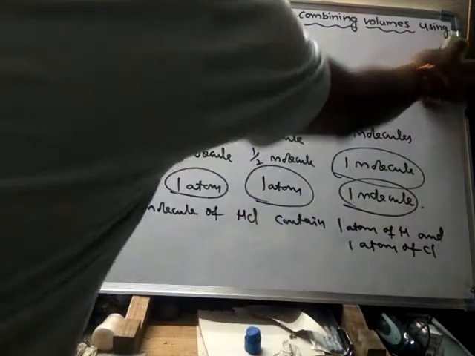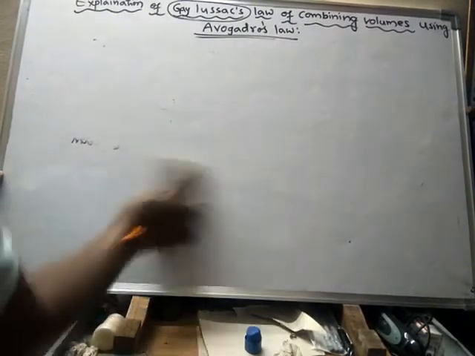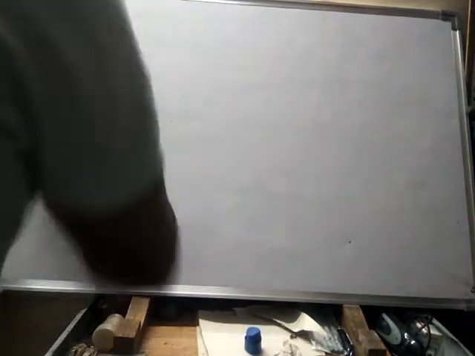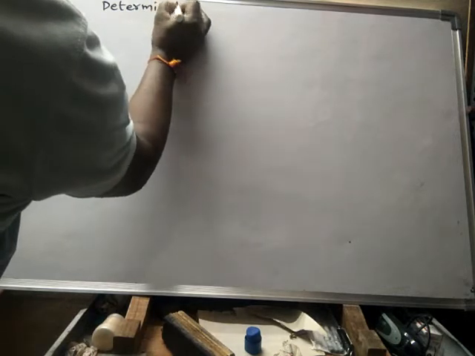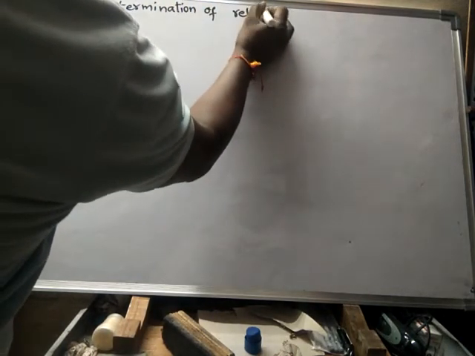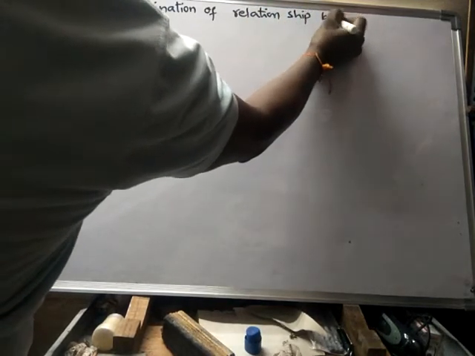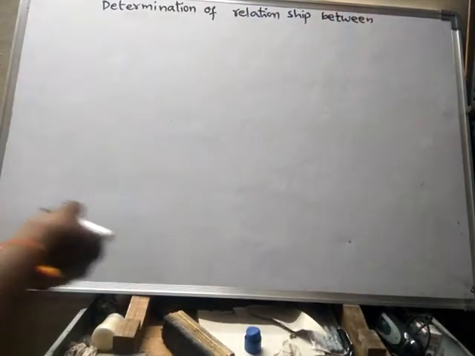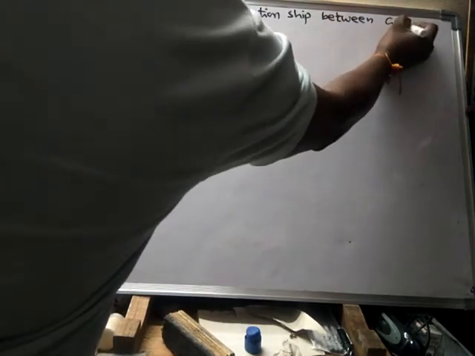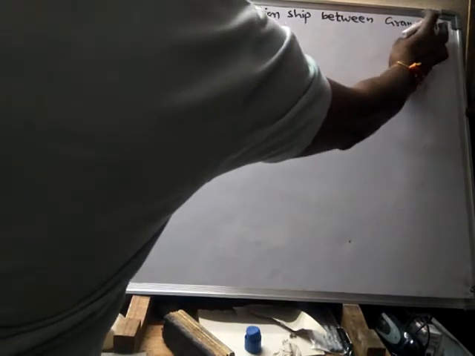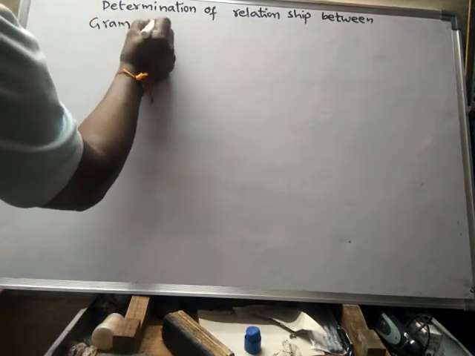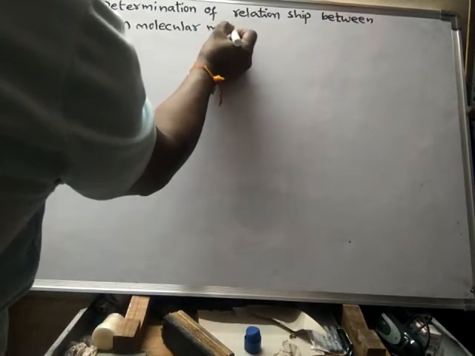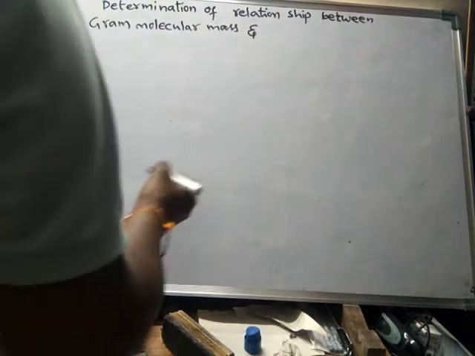What is the third application of Avogadro's law? The third application of Avogadro's law is the determination of the relationship between gram molecular mass and gram molecular volume.